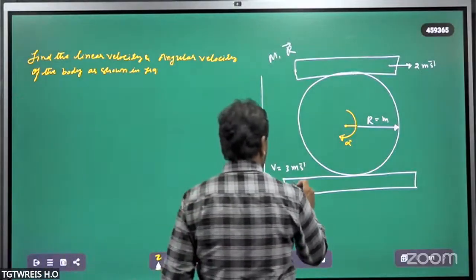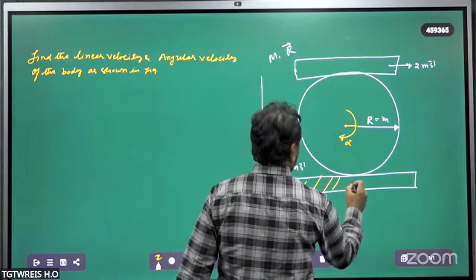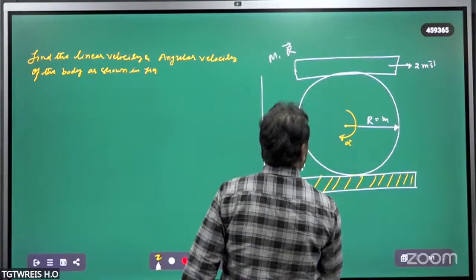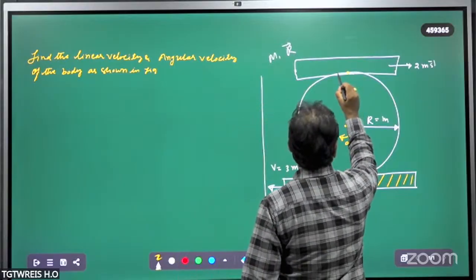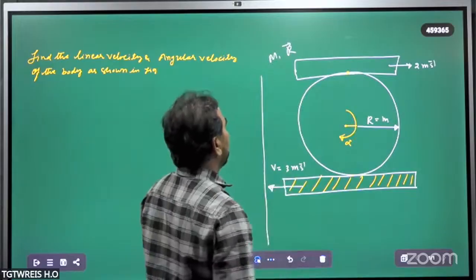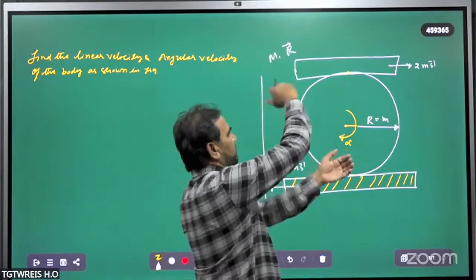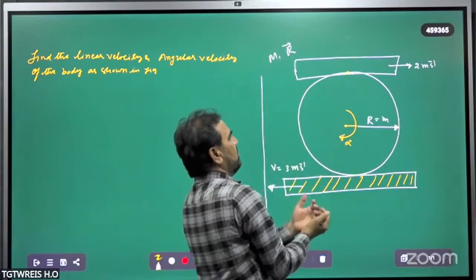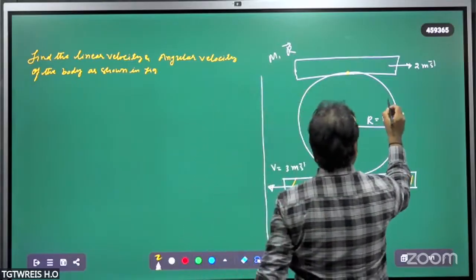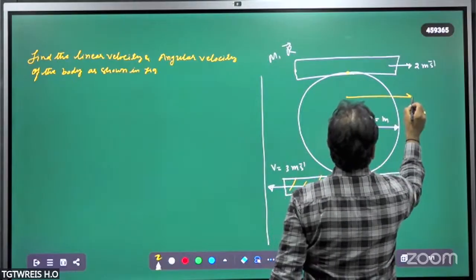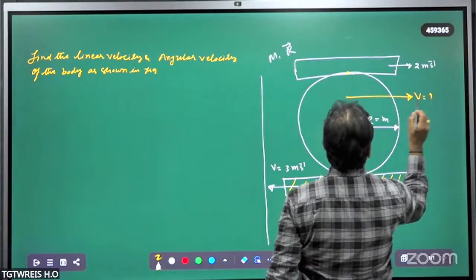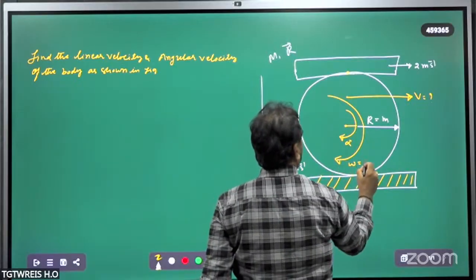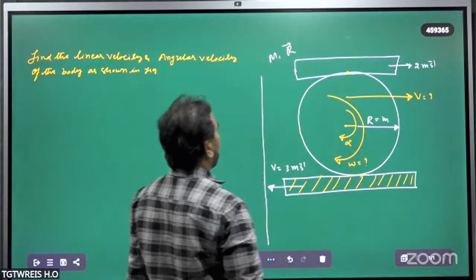I showed it clearly. This is one of the platforms. It is moving in the backward direction with a velocity of 3 meters per second, and this platform is moving in the forward direction with a velocity of 2 meters per second. The wheel is rotating between the platforms. So what is its linear velocity? And what is its angular velocity, omega? That is what we have to calculate now.